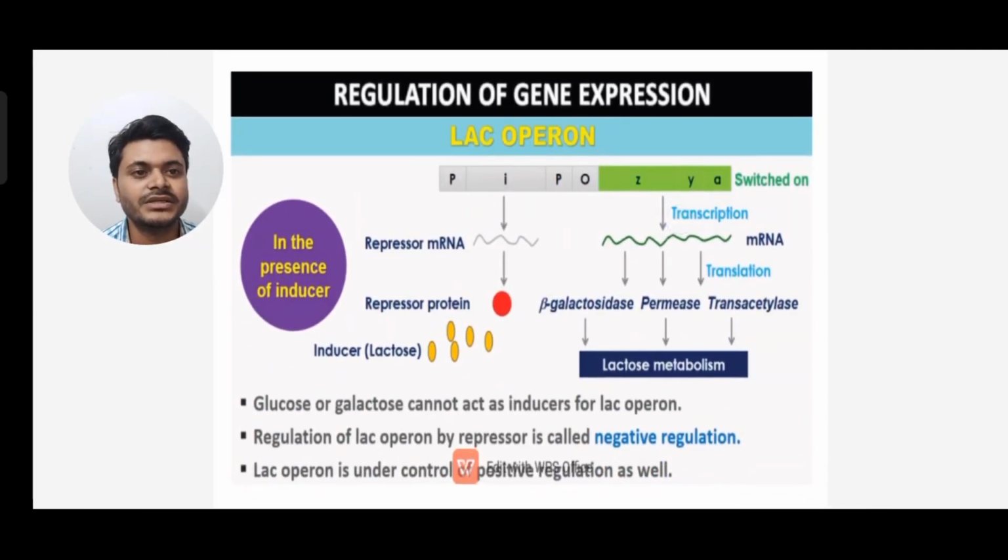Glucose or galactose cannot act as inducer for the lac operon. Regulation of the lac operon by a repressor is called negative regulation, and the lac operon is under the control of positive regulation as well.